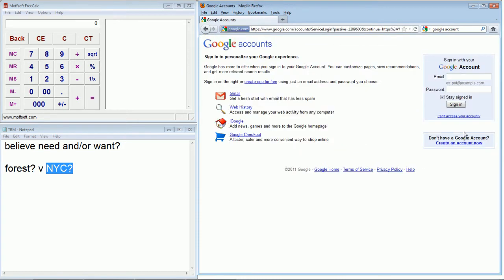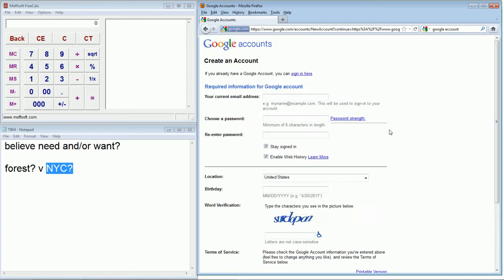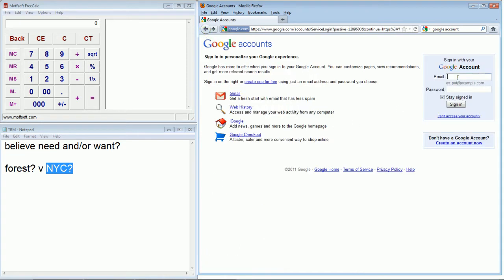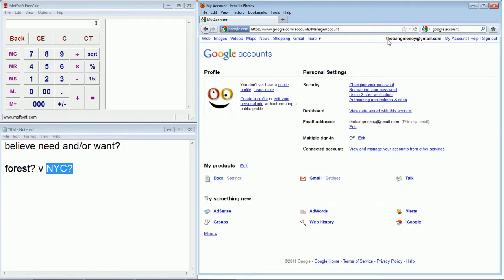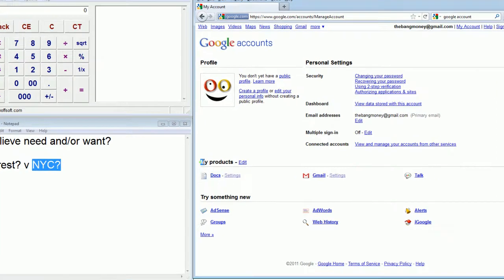If you don't have one, you're going to have to go over here and create an account and go through this entire mess. Fortunately, we've just created one. It's called thebangmoney@gmail.com, and let me type in the password here. Okay, we're in.